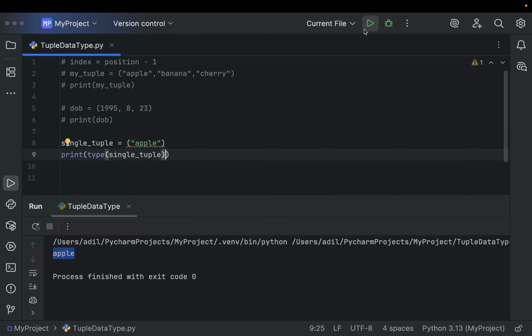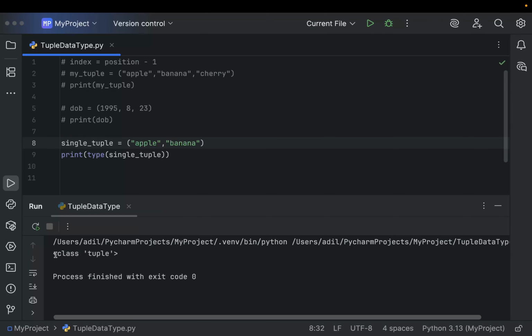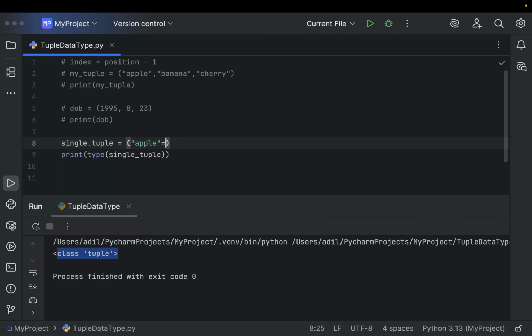Okay, so now if I run the code, you can see it says the type of single tuple is a string, but this should be a tuple. If you add more items in the tuple, banana, and run the code, you can see the type is tuple, but when you take one element, it says string. It behaves correctly when there are more items than one, but if you have only one item, then it says the data type is a string.